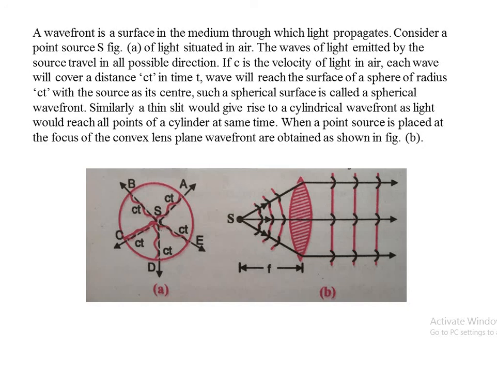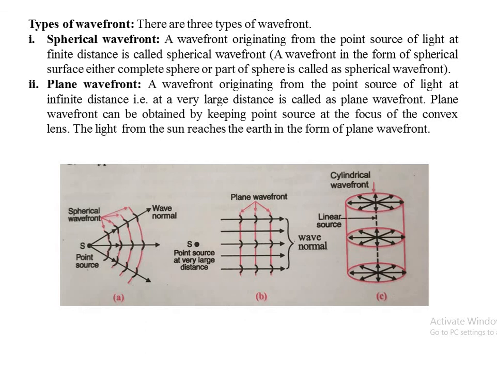And there are three different types of wavefronts present. One is spherical wavefront, second is cylindrical wavefront, and the third one is plane wavefront. There are three types of wavefronts: spherical wavefront, plane wavefront, and cylindrical wavefront. We will see how these wavefronts are formed.